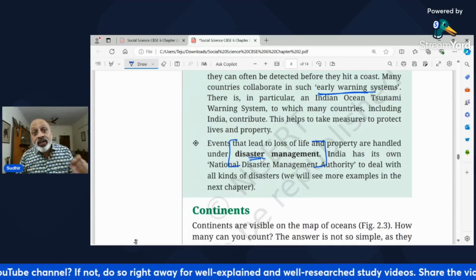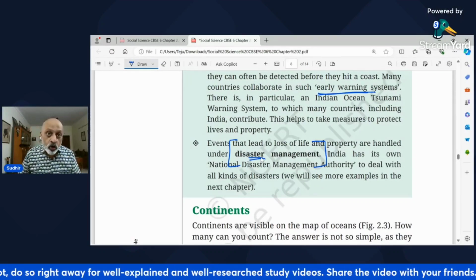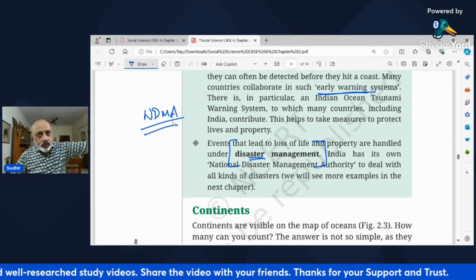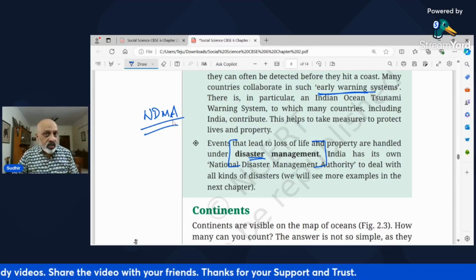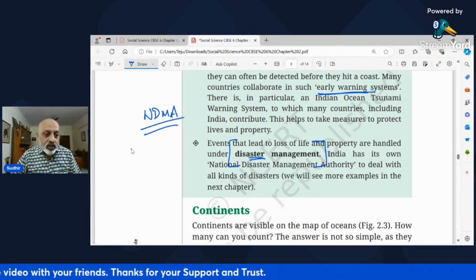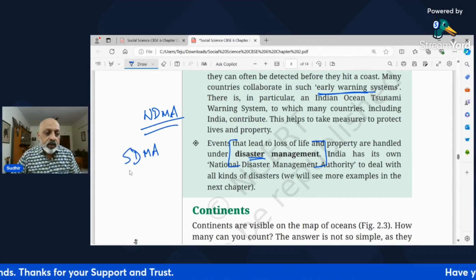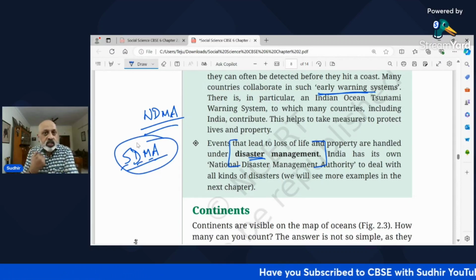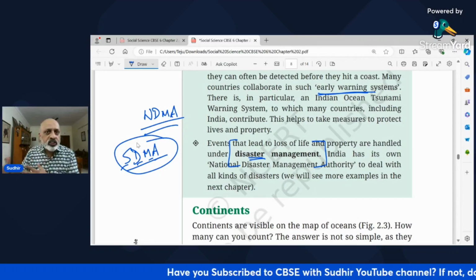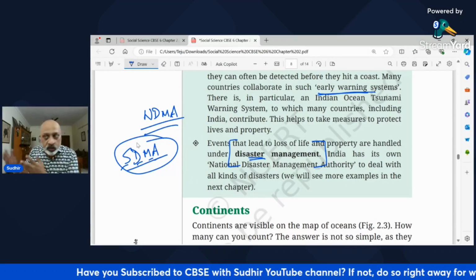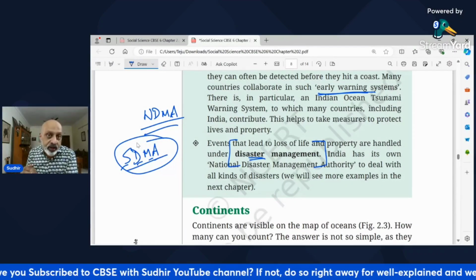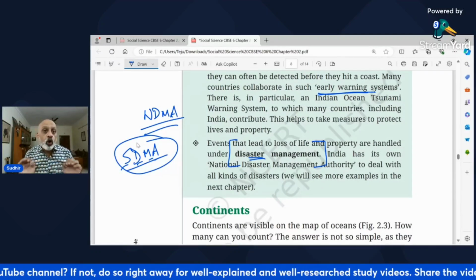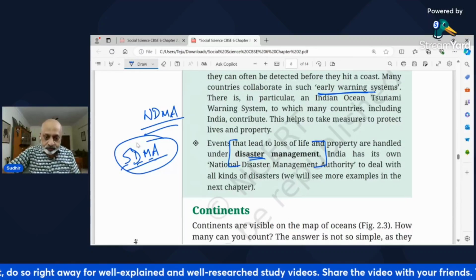So there is something called the National Disaster Management Authority, which is called NDMA, okay, which is set up in Delhi to look at all disasters around the country. And every state has what is called the SDMA, which is the State Disaster Management Authority. During floods, you will see people coming with makeshift boats, etc., to take people out of their homes if they are stuck inside a flood-hit area, right? So you have the NDMA, you have also the SDMA to deal with all these kinds of disasters.